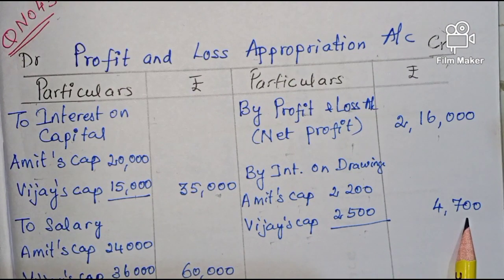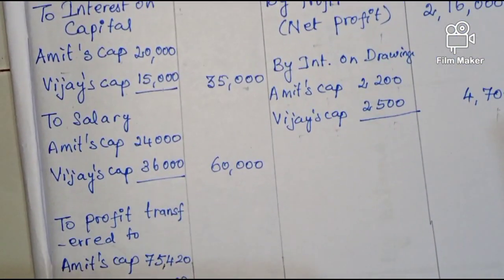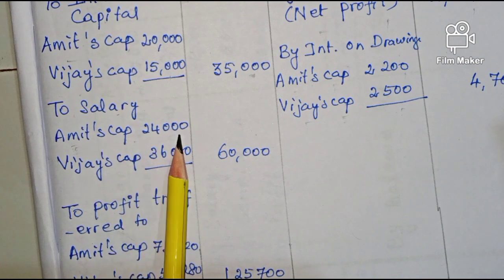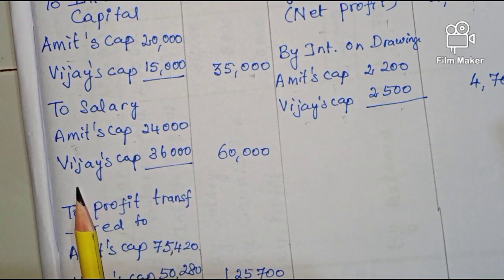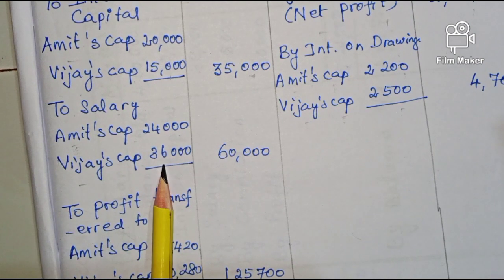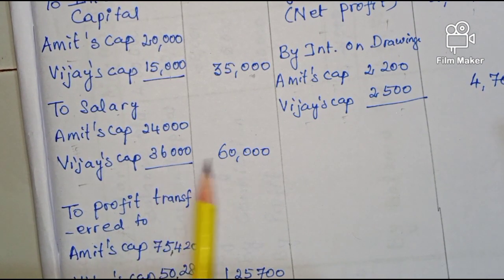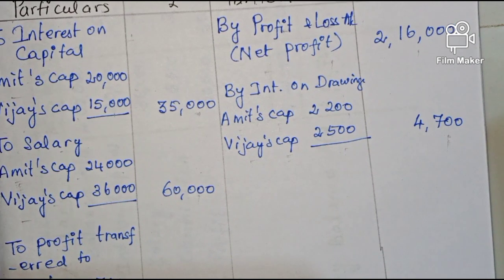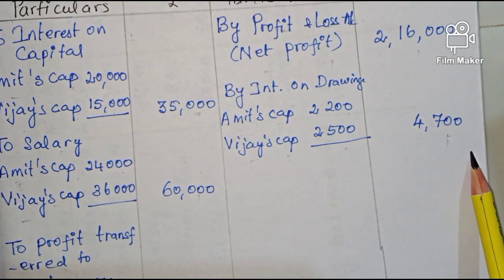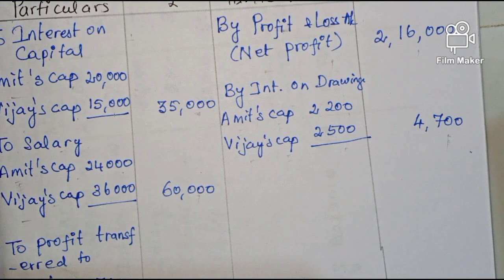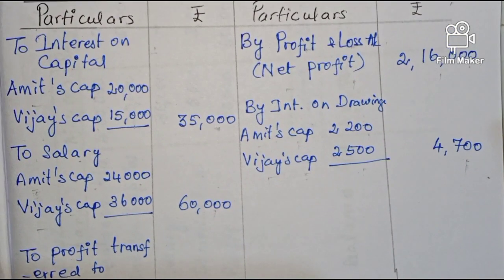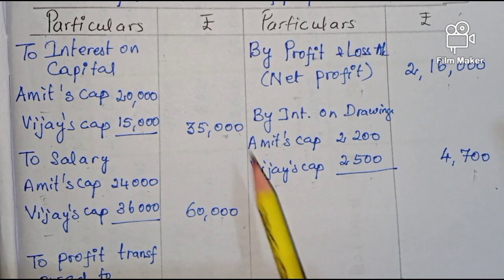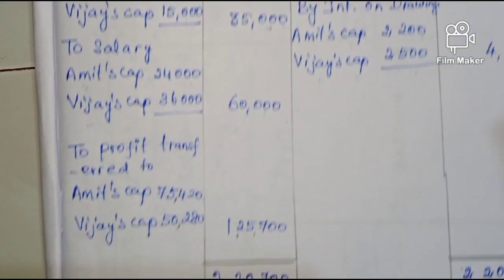So total 4,700. Then salary: Amit's salary we have converted for 1 year, so it comes to 24,000, and Vijay's salary is 36,000. Per month was given, we converted it for 1 year. So total salary is 60,000. Then 2,16,000 plus 4,700 gives 2,20,700. From that 2,20,700, we have to minus 35,000 and 60,000. These two we have to minus. Then we will get a balance,